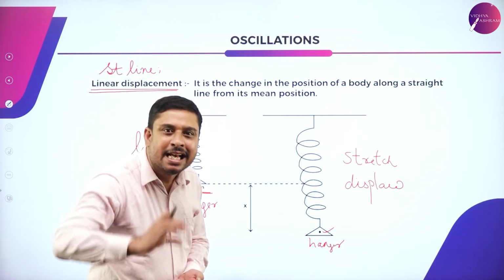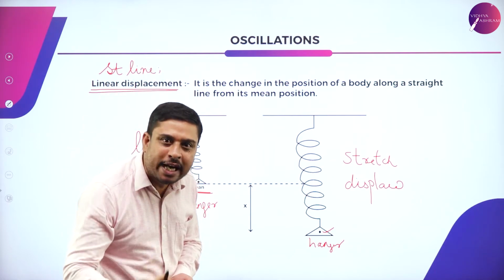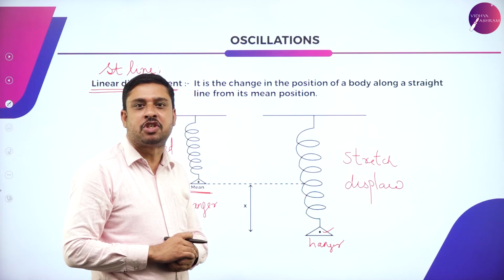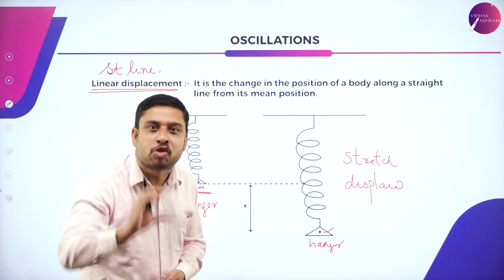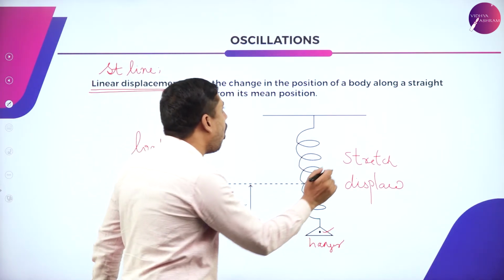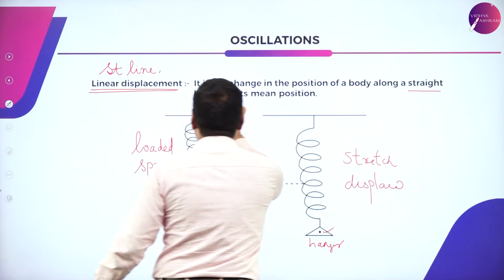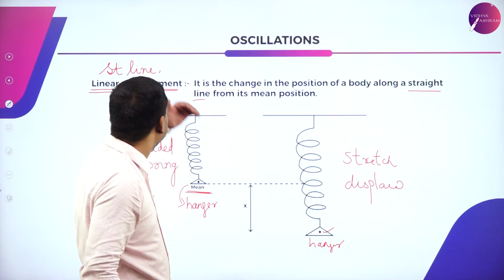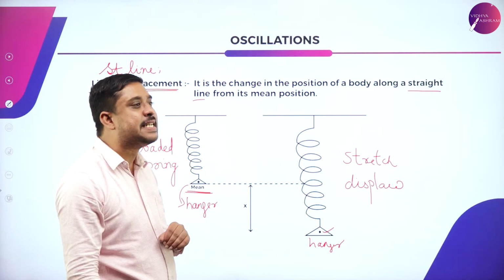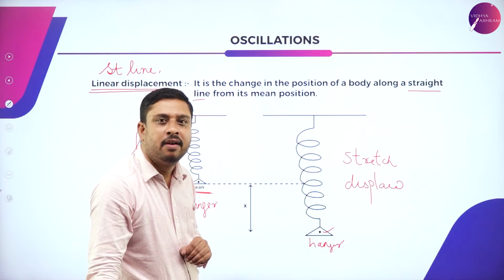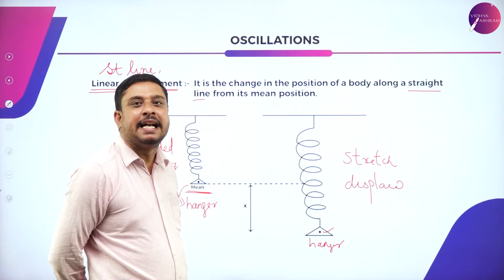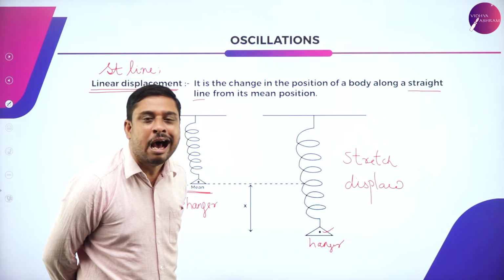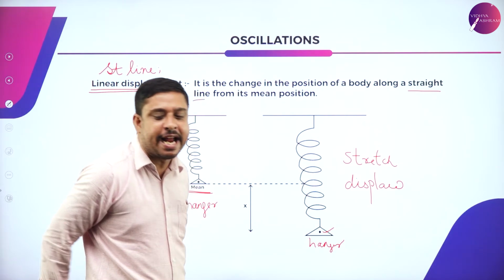As the spring is loaded, it starts oscillating along a straight line. This type of displacement is called linear displacement, where the body is getting displaced from its mean position along a straight line.